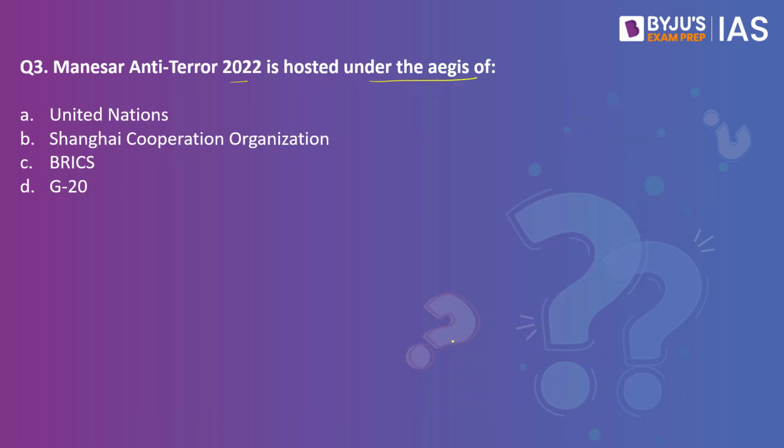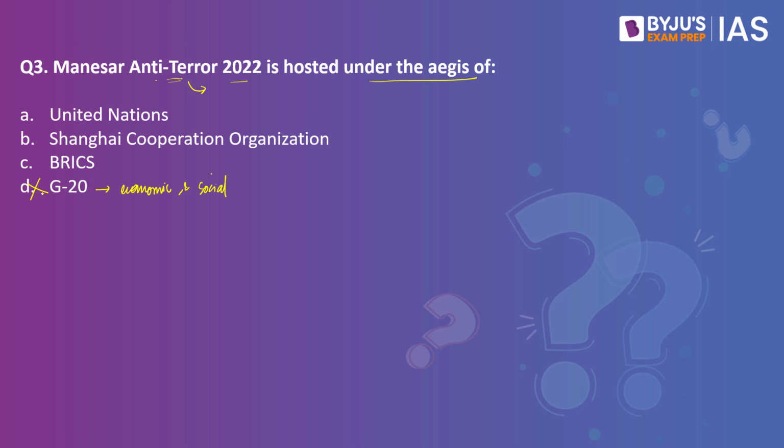Now, even if you did not know this information, there is a way to eliminate and get your answer over here. Look at all the options. Here you have something related to anti-terror, which means that this has to be done in that perspective of it is related to anti-terror. The four organizations given over here, G20 clearly focuses on economic and social activities, and though they are bothered about anti-terrorist activities, it is not a prime mandate of G20. You can eliminate G20 because of that.